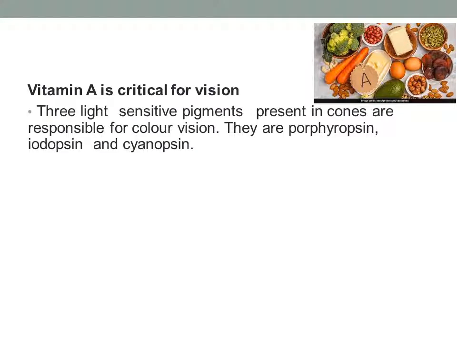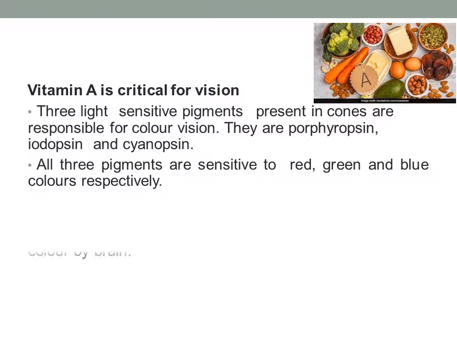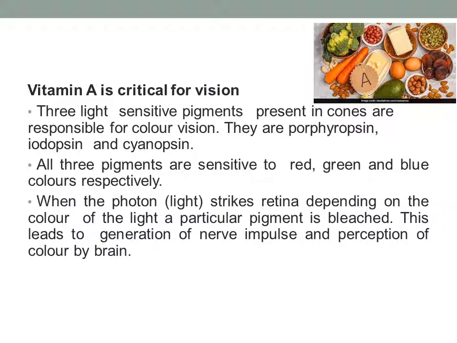Three light sensitive pigments are present in the cones which are responsible for color vision. They are namely porphyropsin, iodopsin and cyanopsin. All these three pigments are sensitive to red, green as well as blue colors respectively. When light or a photon strikes the retina, depending on the color of the light, a particular pigment will be bleached. This leads to generation of a nerve impulse and perception of color by the brain.